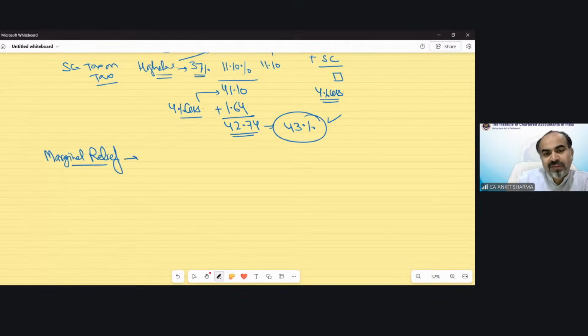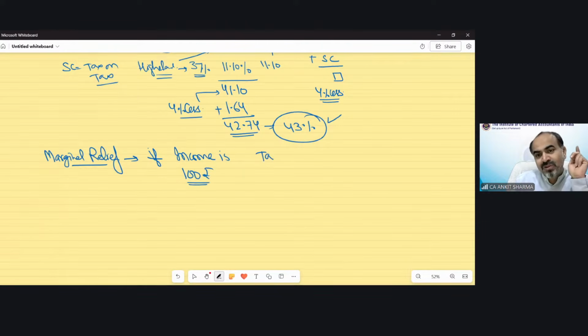The marginal relief says that, listen very carefully, if your income is 100 rupees and suppose your tax is 105 rupees on this income. So suppose your income is 100 and your tax is exceeding 100.